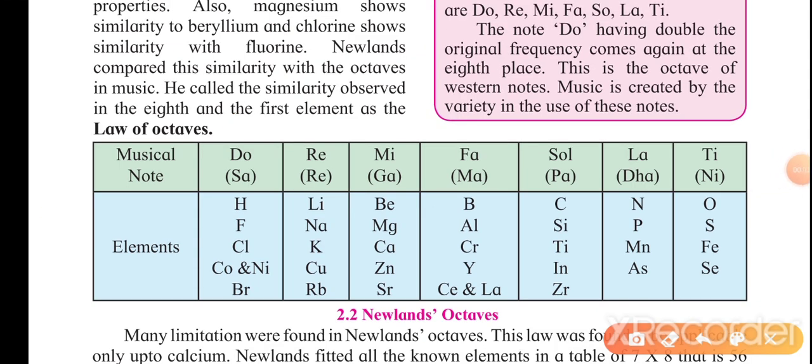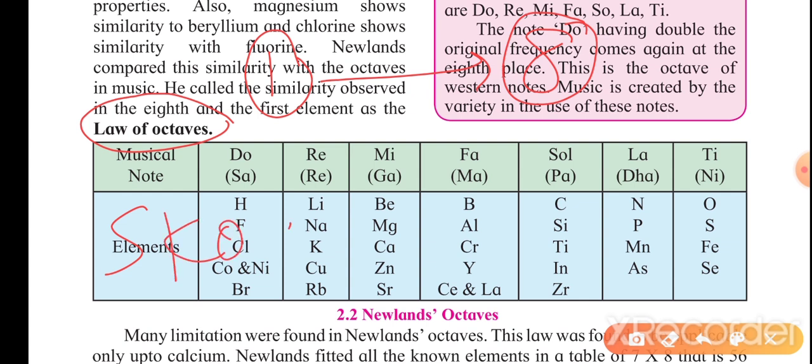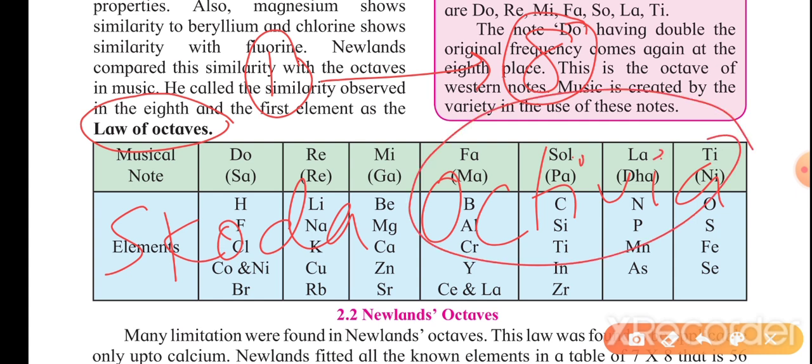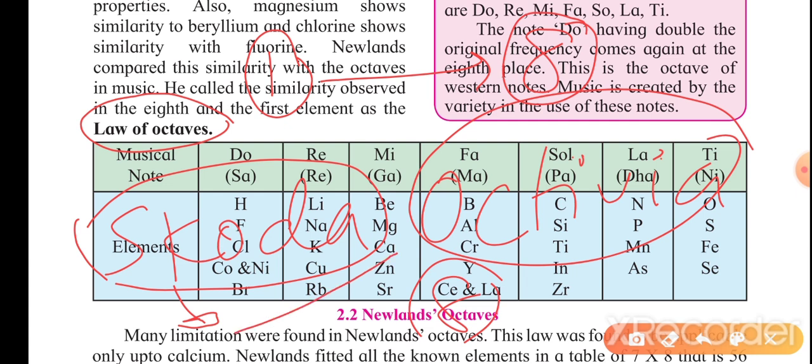So students, due to some issue in my recorder, I will restart from where I left. He formed the law of octaves. What does octaves mean? The first element shows similarities with the eighth element. As you know, there is a car named Skoda Octavia. Octavia means eight. Skoda company successfully launched seven cars, and they named the eighth car Skoda Octavia, which also had great success.